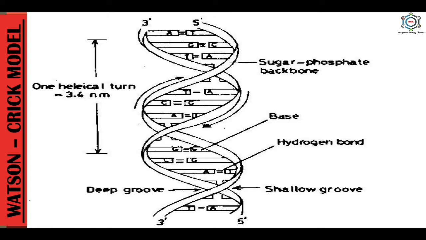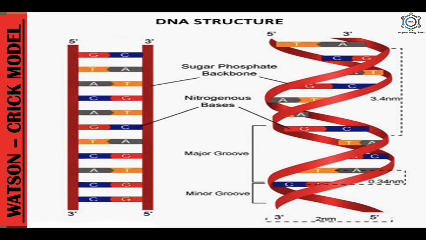So here you can see the Watson and Crick model of the DNA molecule, and the arrows here show the direction of carbon fifth of the sugar molecule. So in other words, you can say that the DNA molecule has the form of a twisted ladder. The vertical bars of the ladder are formed of alternating phosphate and deoxyribose sugar components. The horizontal rungs of the ladder are joined to the sugar component of the vertical bars and are composed of purines and pyrimidines linked up by hydrogen bonds.